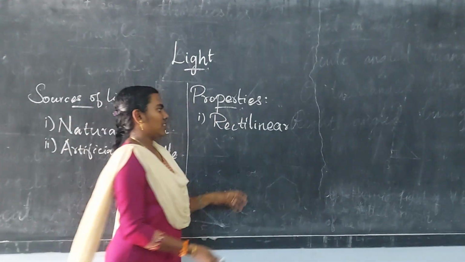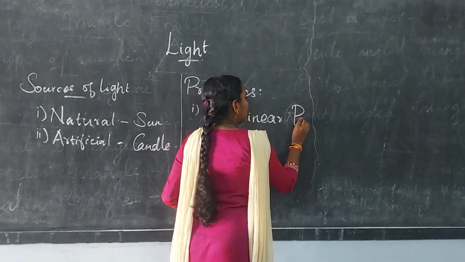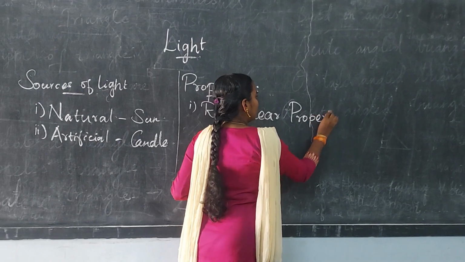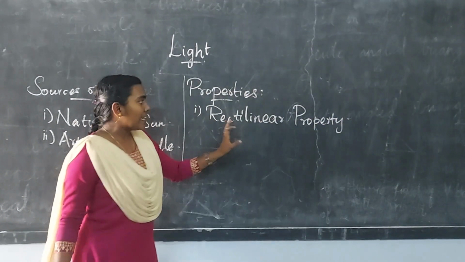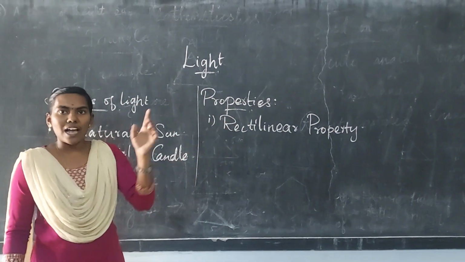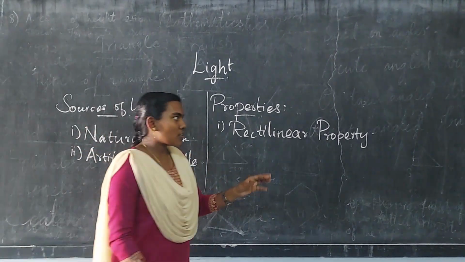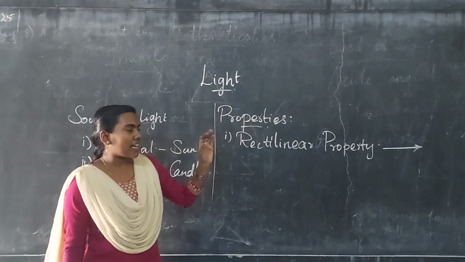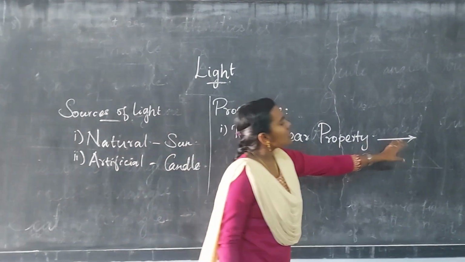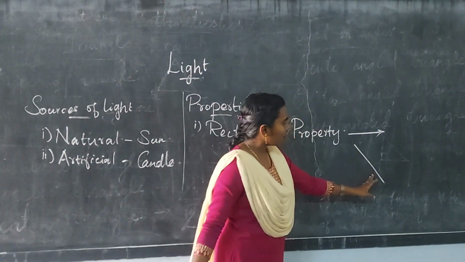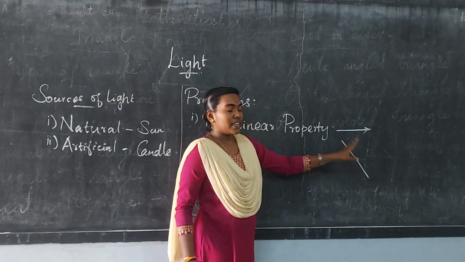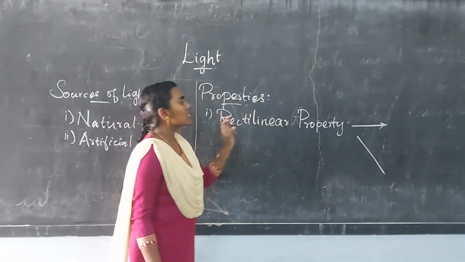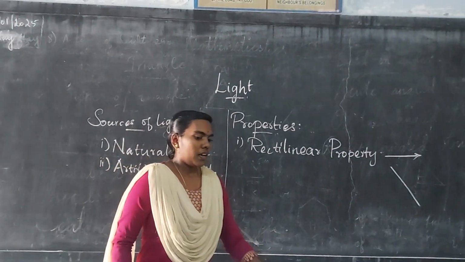Rectilinear means the light rays travel in a straight line. The light rays traveling in a straight line denotes the rectilinear property. The ray may be in this way or in this way. These are all also straight lines. The light travels in a straight line is the rectilinear property.